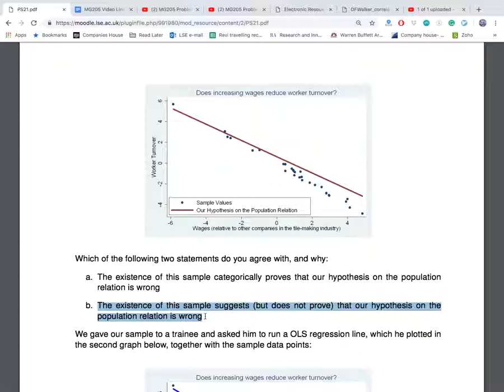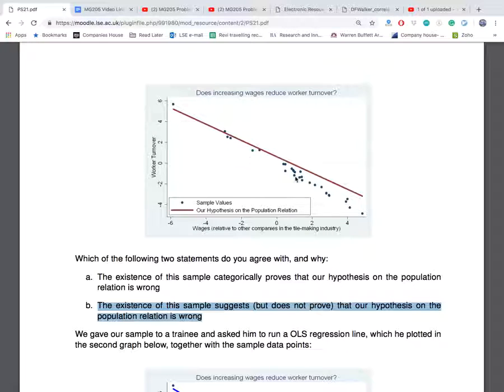What is that saying? Keep in mind that the red line is hypothesized, not what we estimated, okay? The one thing to note is that this red line is almost always above all the observations.